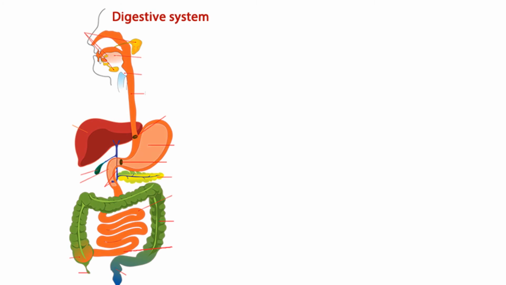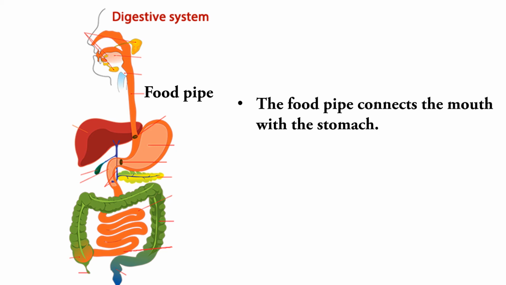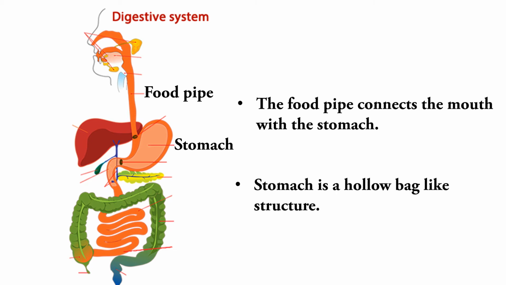After chewing food, we will swallow the food. When we are swallowing, the food passes through the food pipe. The food pipe connects the mouth with the stomach. When it reaches the stomach, the stomach will secrete some digestive juices. These digestive juices help to convert the proteins into simpler forms.